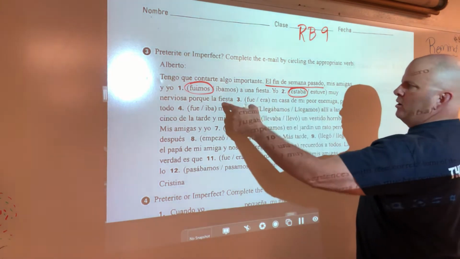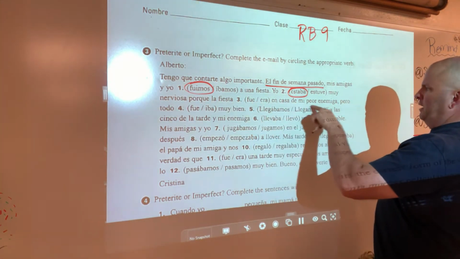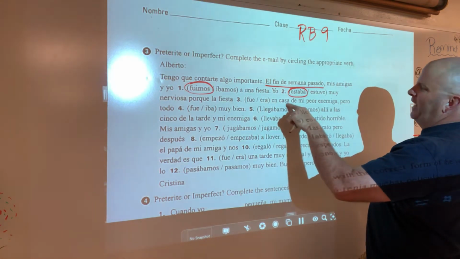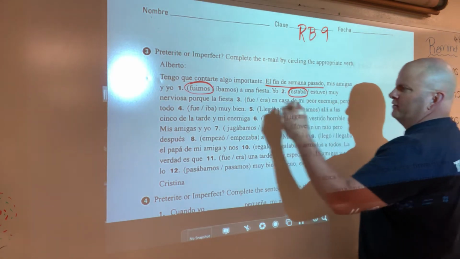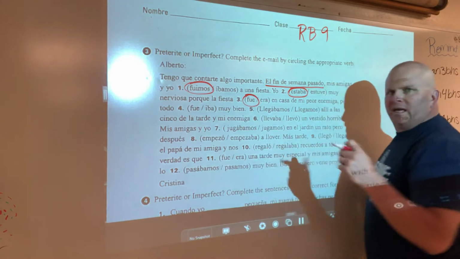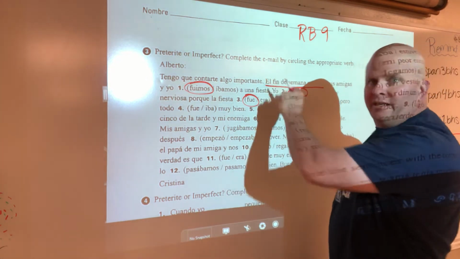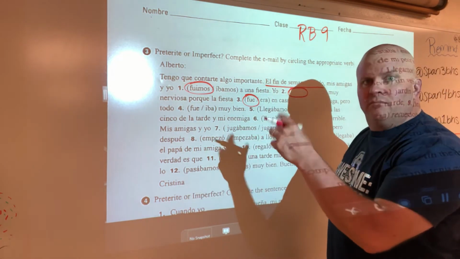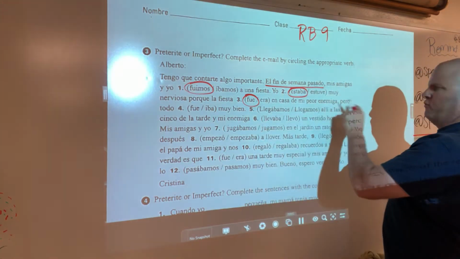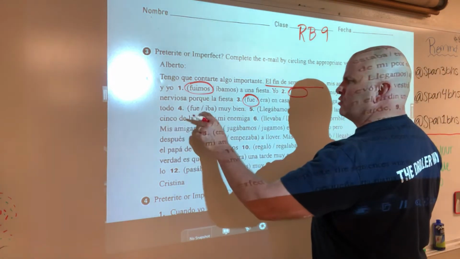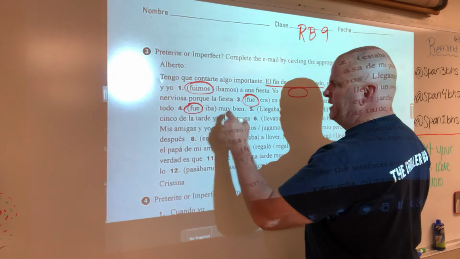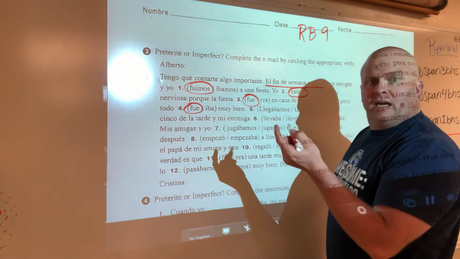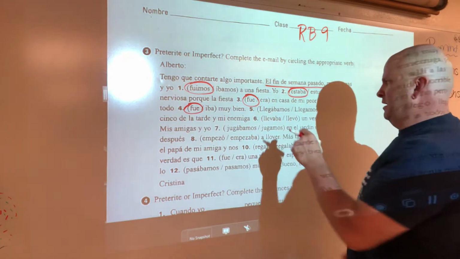Okay, now the party took place at the house of my worst enemy. Wow. Okay, so we're going to say fue, because the party happened. It was last weekend. The party began and ended, right? Okay, so we're going to say fue. Pero todo fue, everything went very well. All right, again, we're still talking about the party that began and ended.